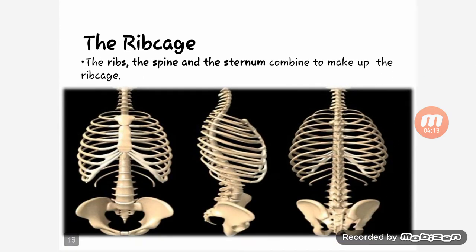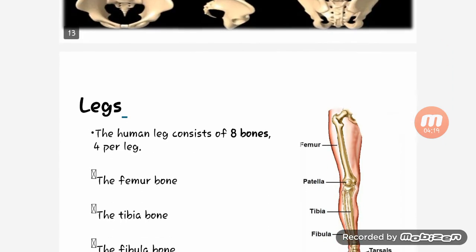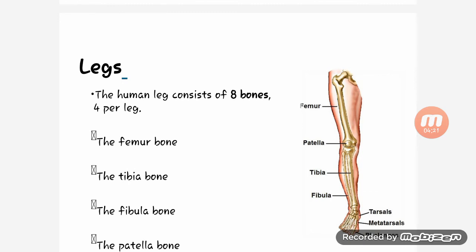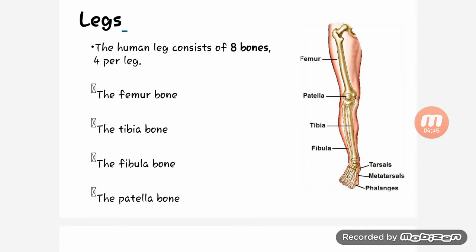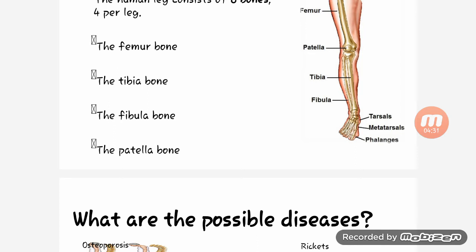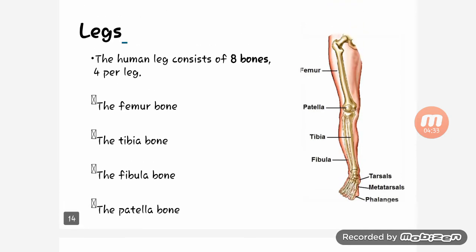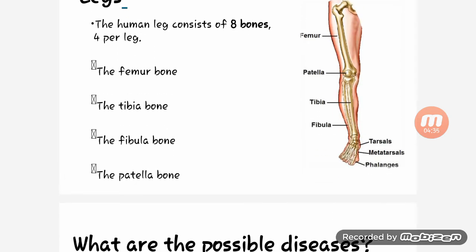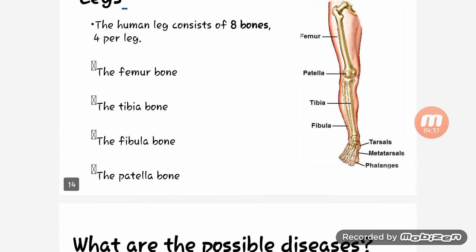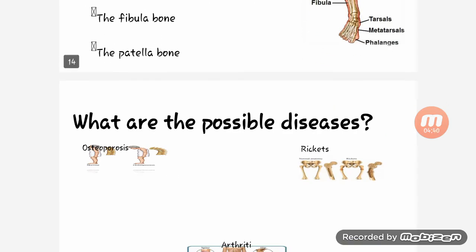Next is rib cartilage. The rib cartilage, the spine and the sternum combine to make up the rib cage. Legs. The human leg consists of 8 bones, 4 per leg: the femur bone, the tibia bone, the fibula bone, the patella bone. So you can see here the bones: femur, patella, tibia, fibula. Femur is the longest bone in our body.